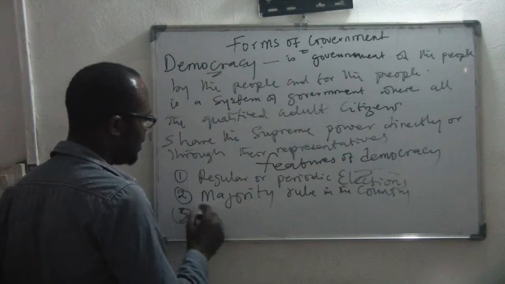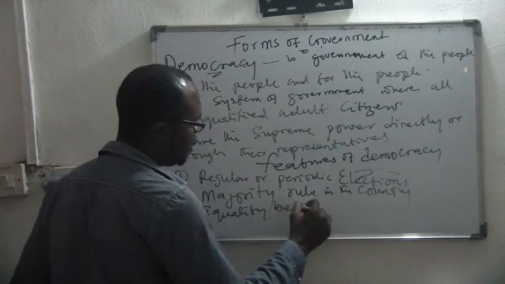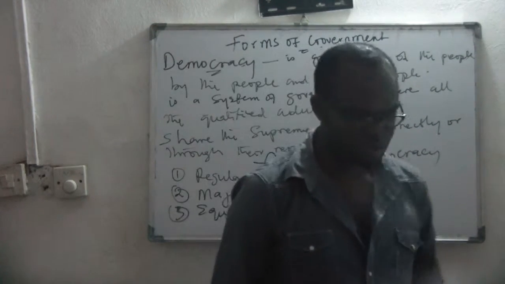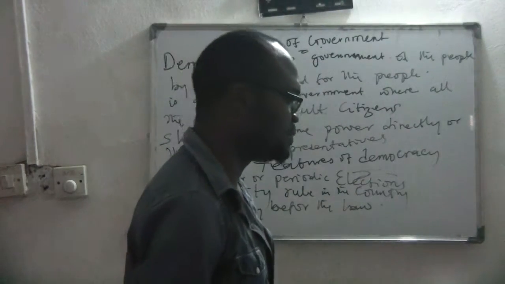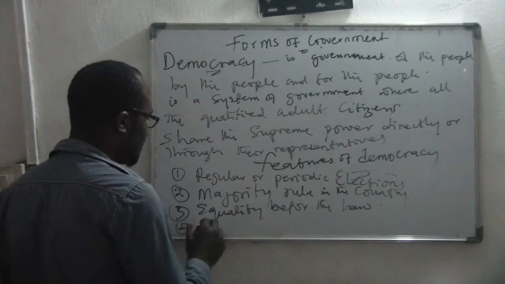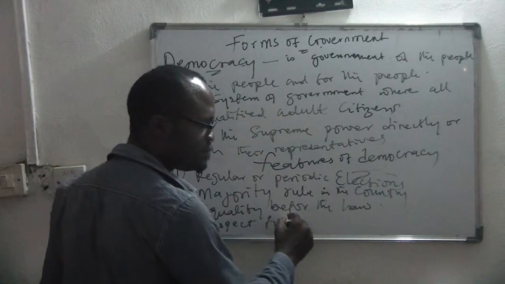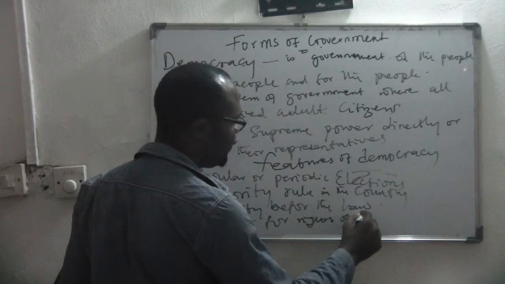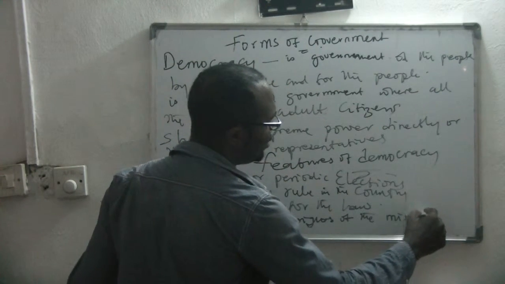In democracy, there is what we call equality before the law. Nobody is above the law in democracy. There must be rule of law. Is that clear? In democracy, there has to be respect for the rights of the minority groups.